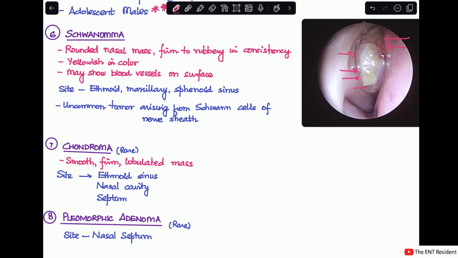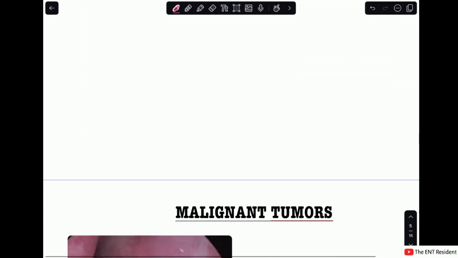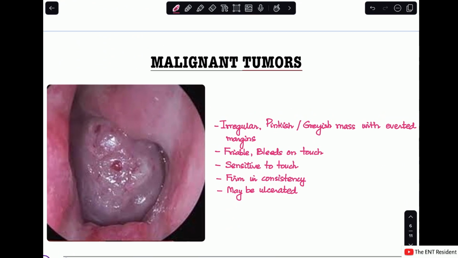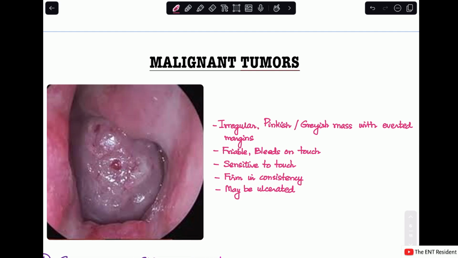Next, we'll talk about the malignant tumors of the nose. So, when it comes to malignancy, first I'll tell you there is a general description of the mass that you will see in all malignant tumors. And then, if you have to differentiate between the specific types of malignant tumor, there are certain history points, certain clinical features, and then there's histopathology, which will help in differentiating between the specific malignant tumors.